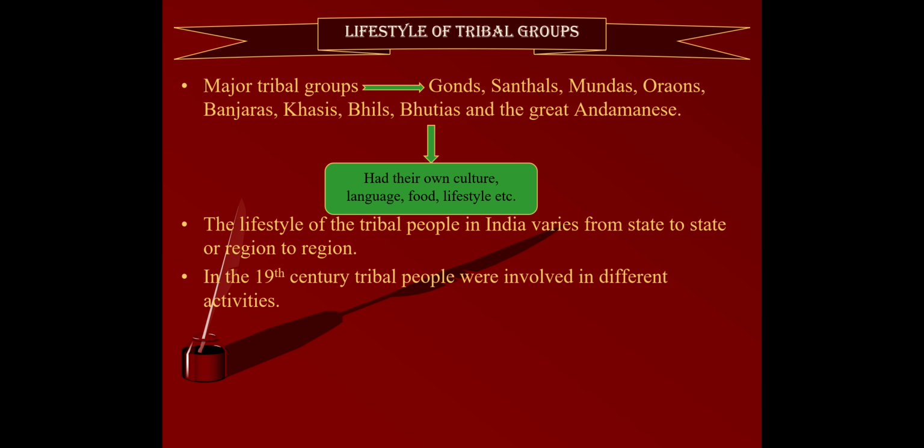The lifestyle of each and every tribal people in India varies from state to state or region to region. It means they are not the same in any kind, but they are different with respect to their language, their food, their religious culture, their tradition, or anything that could make them different from each other. In the 19th century tribal people were involved in different activities according to their culture.